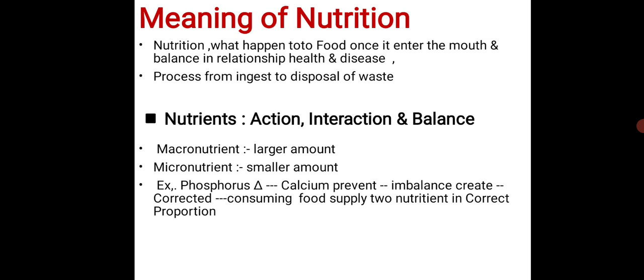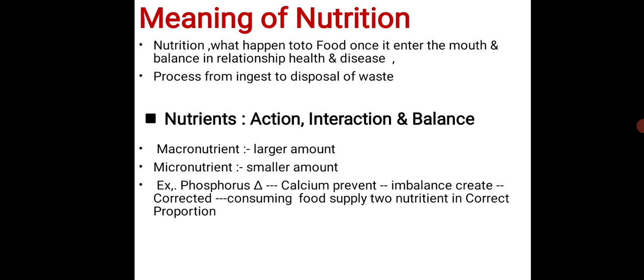And what is food? Food is anything that nourishes the body. That material is called food. That is a different point. What happens to that food is called nutrition. Then the next point is nutrients: action, interaction, and balance. How do these nutrients act, interact, and balance?